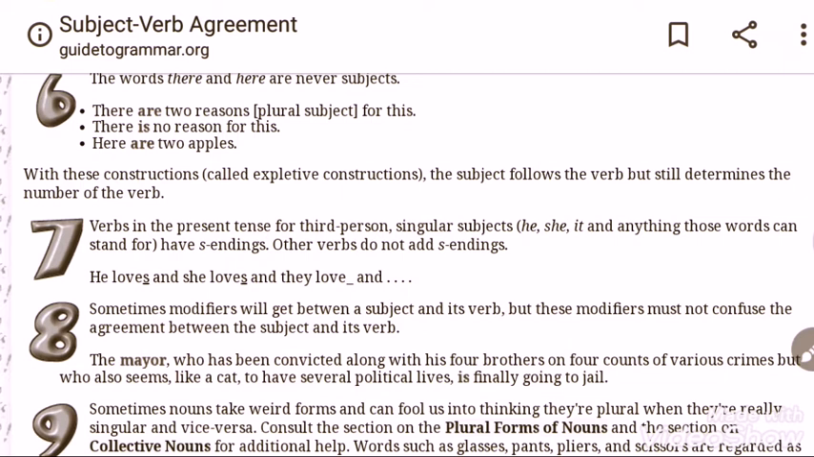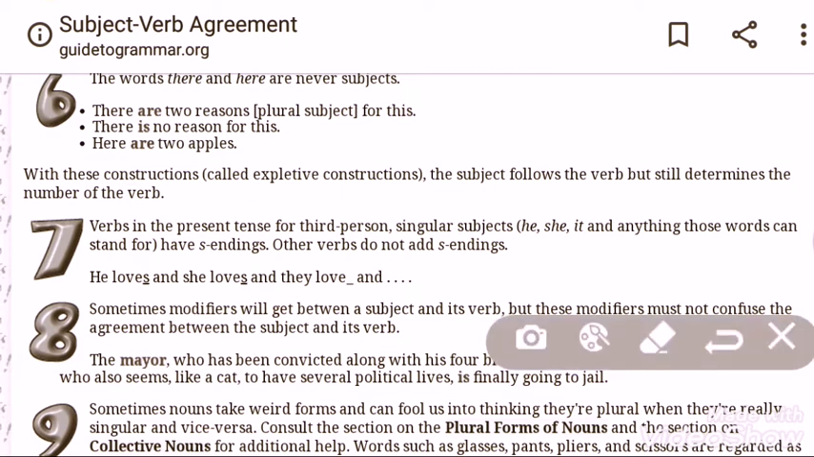Rule number 7, I am explaining again. Verbs in the present tense for third person singular subjects, he, she, it, and anything those words can stand for, have s endings. So if the subject is he, she, or it, after these, if any verb is used in the case of present tense, there must be s or es at the end of the verb.